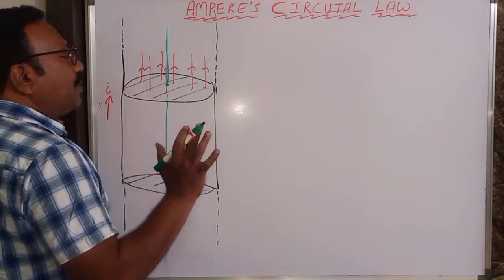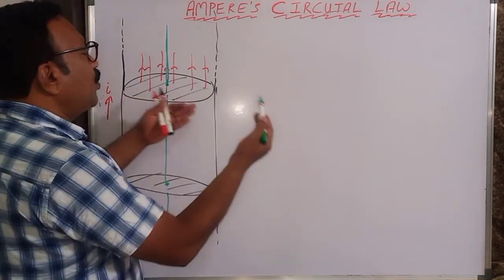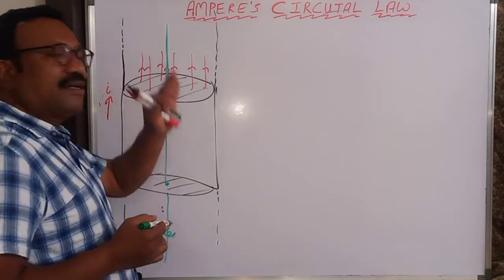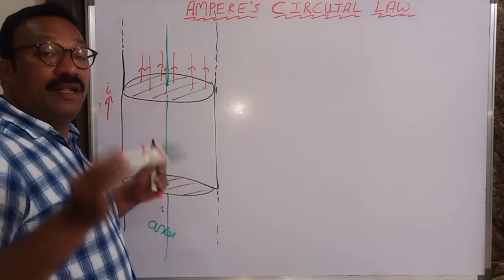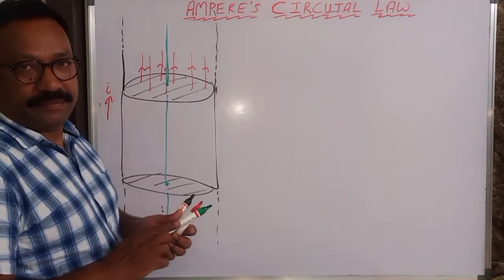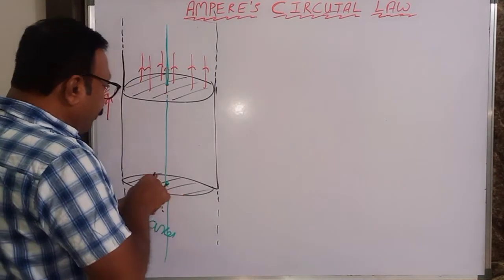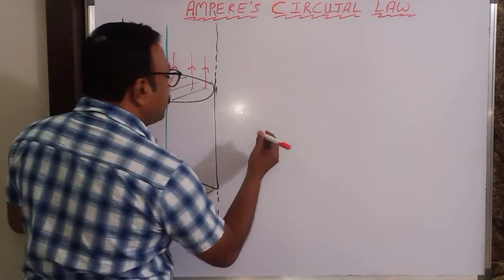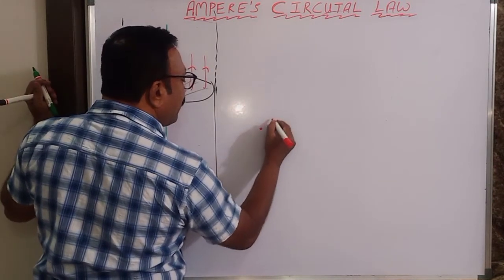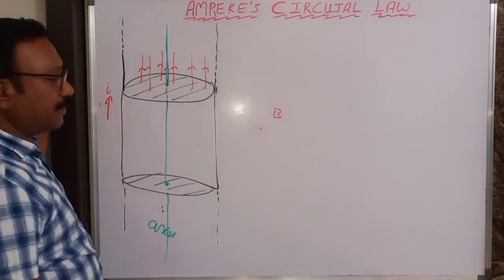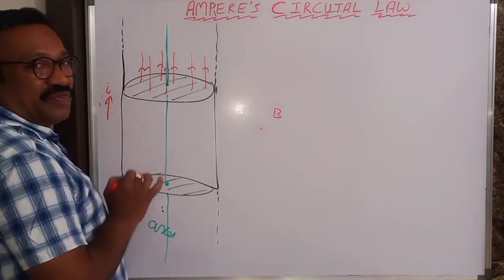I wanted to determine the electric field outside the axis. I mean outside this thick conductor and inside the conductor also. I want to determine the magnetic field due to this current carrying thick conductor. If you want the magnetic field at this point due to this current carrying thick conductor, what do you have to do first?